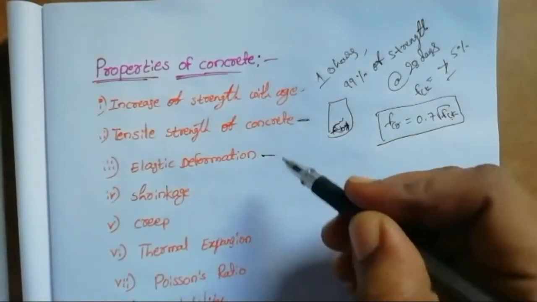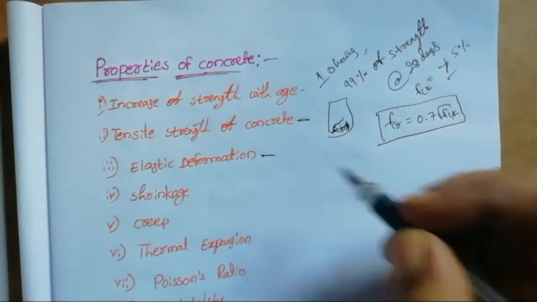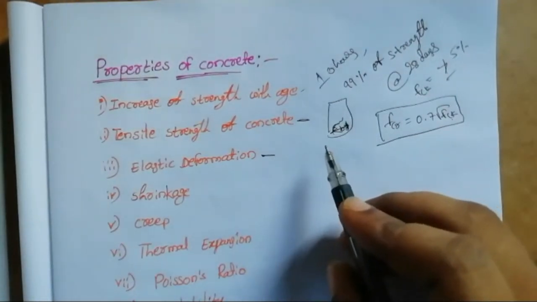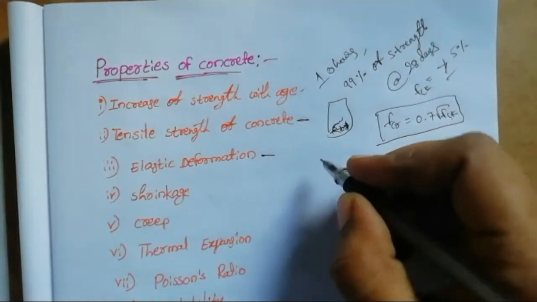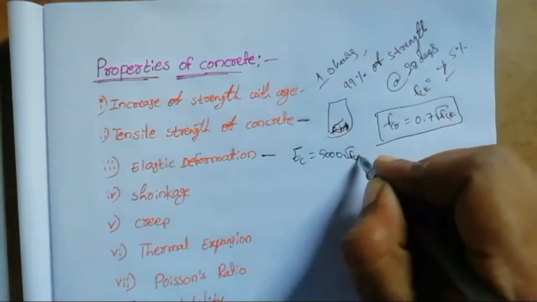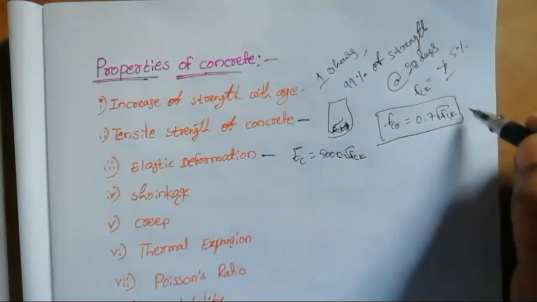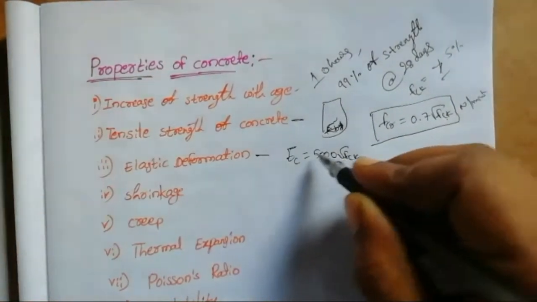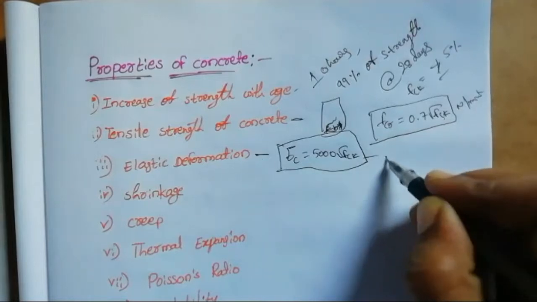Next topic is the elastic deformation or modulus of elasticity of concrete. It is used for computation of deflections. The formula for modulus of elasticity is equal to 5000 under root FCK in Newton per mm square. FCK is also Newton per mm square and this is also Newton per mm square.